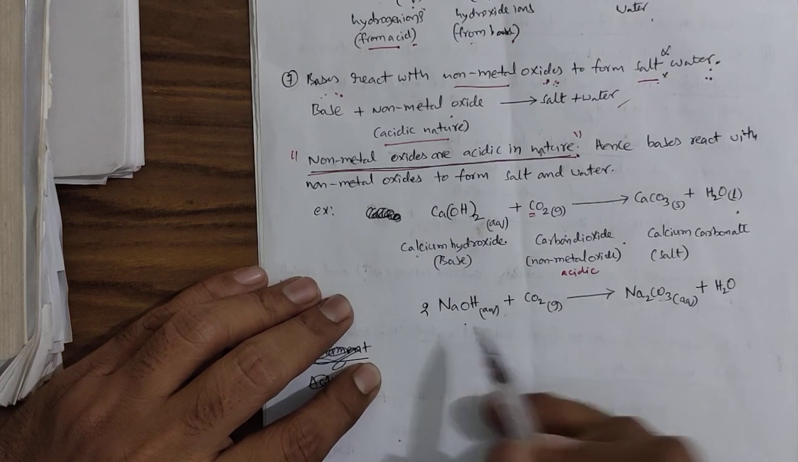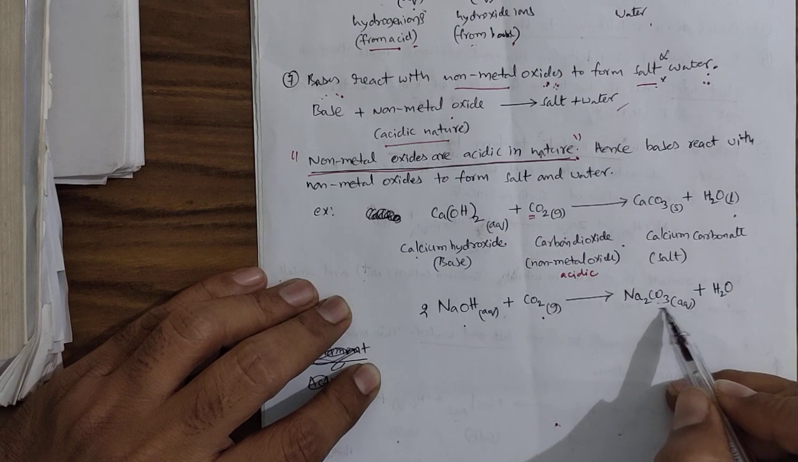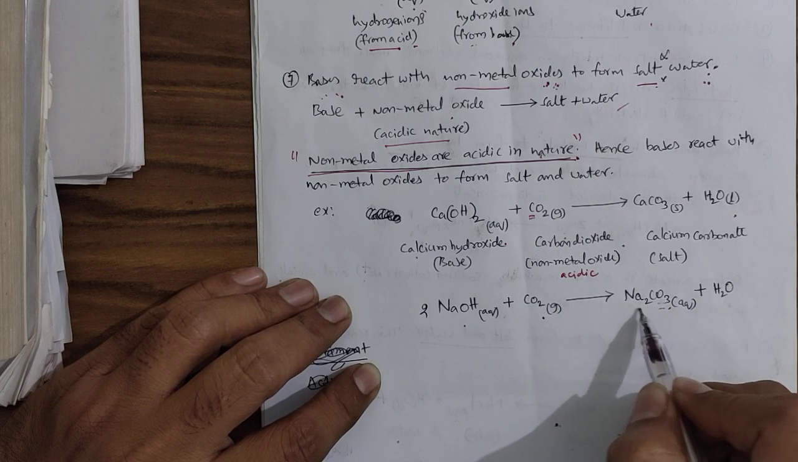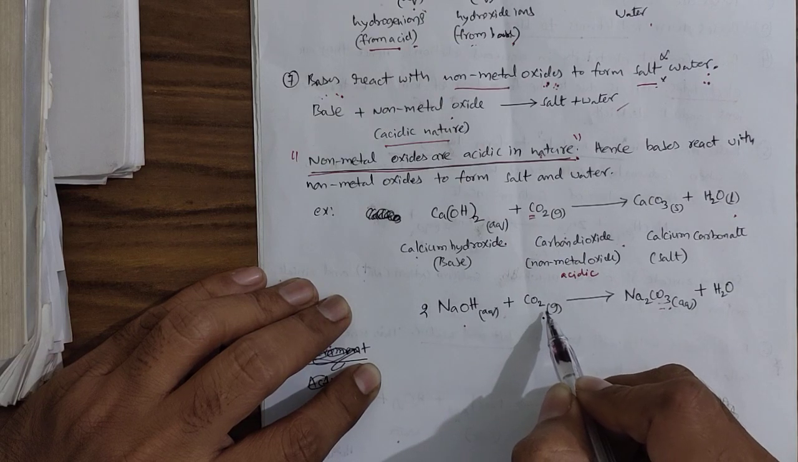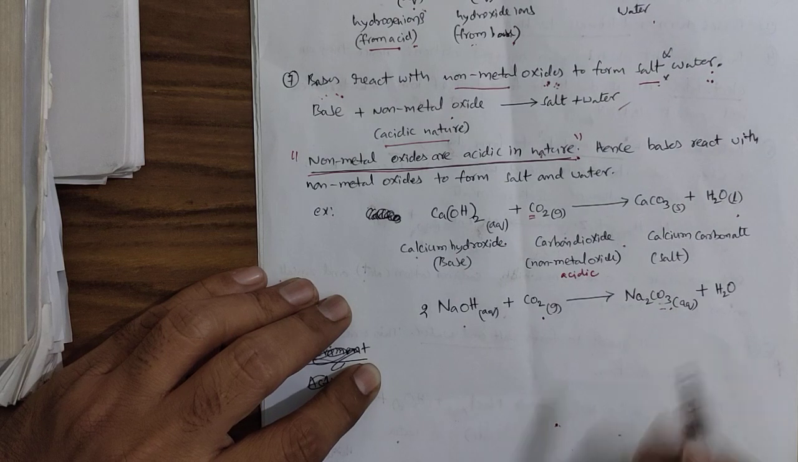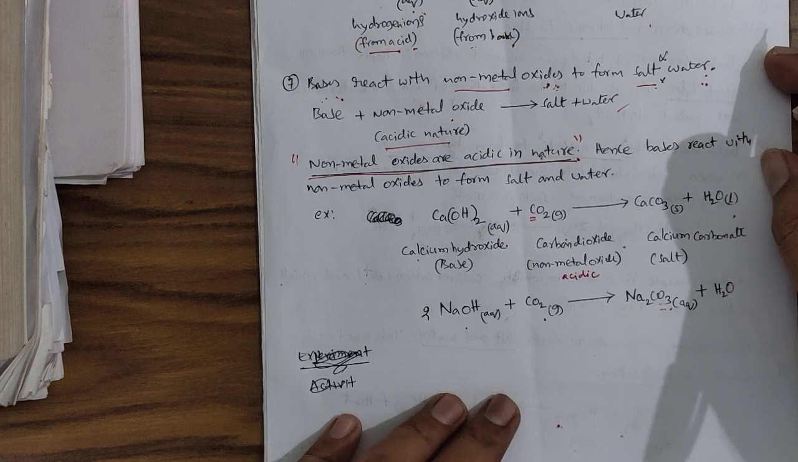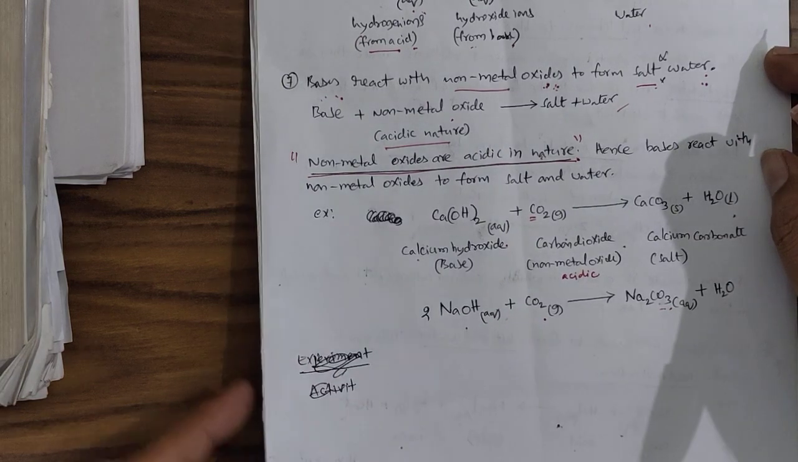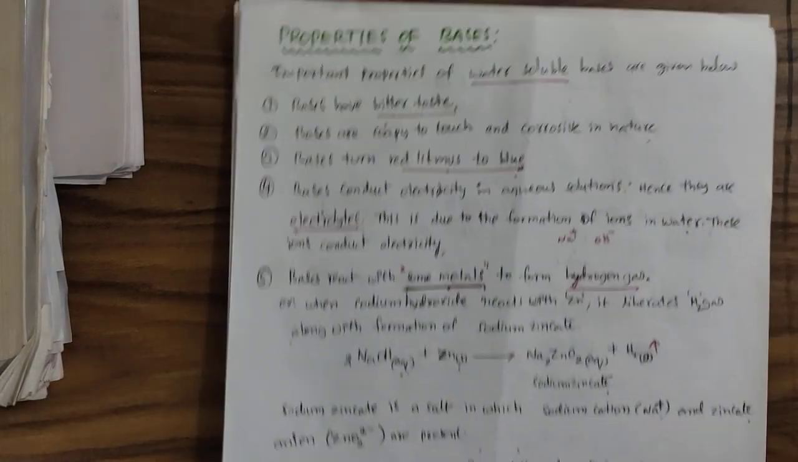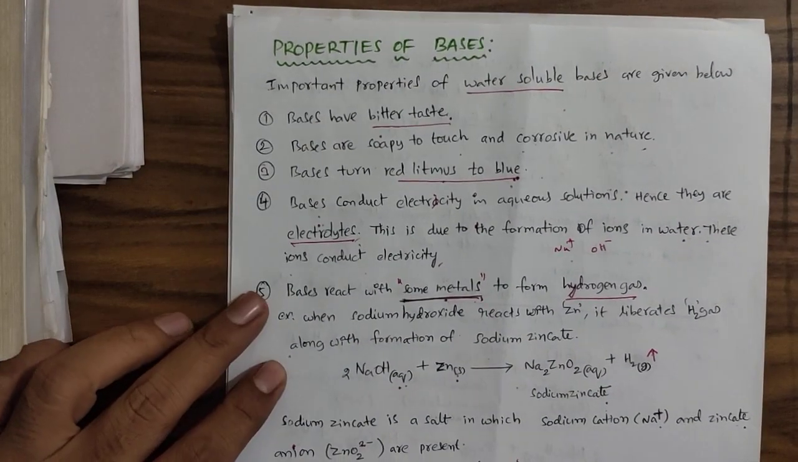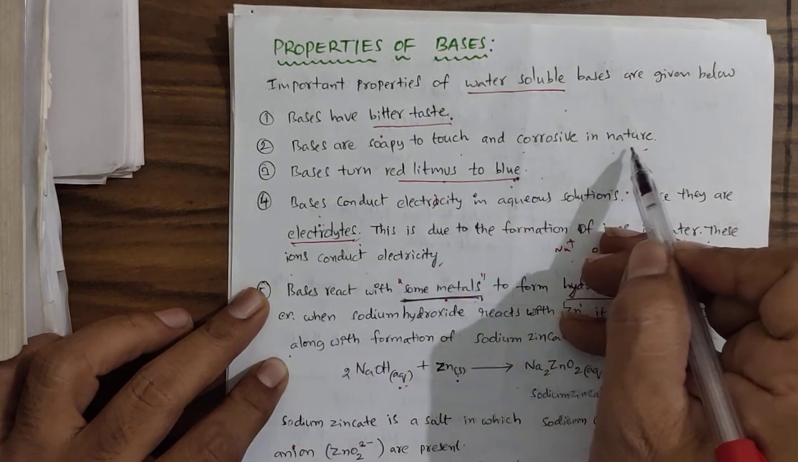Similarly, sodium hydroxide, when allowed to react with carbon dioxide, reacts to form Na2CO3. Since two sodiums are required, we take two molecules of NaOH for one molecule of CO2. So this is the reaction between bases and non-metal oxides. So let us summarize the properties of bases. The first property is that bases are bitter to taste, and the second is that they are soapy to touch and corrosive in nature.